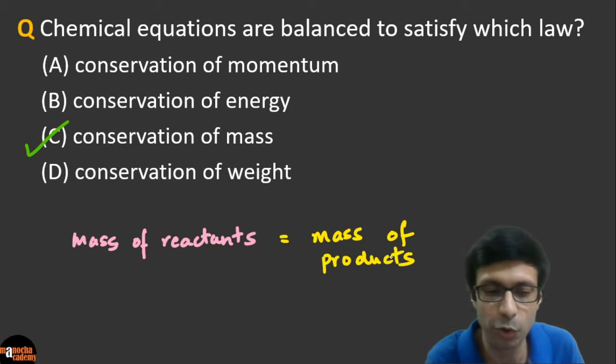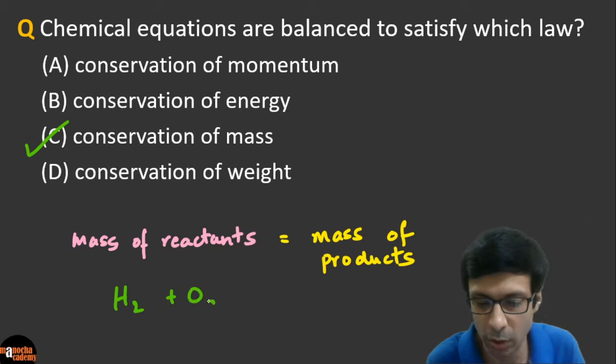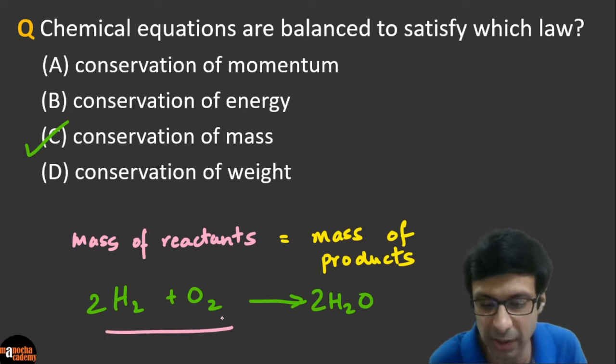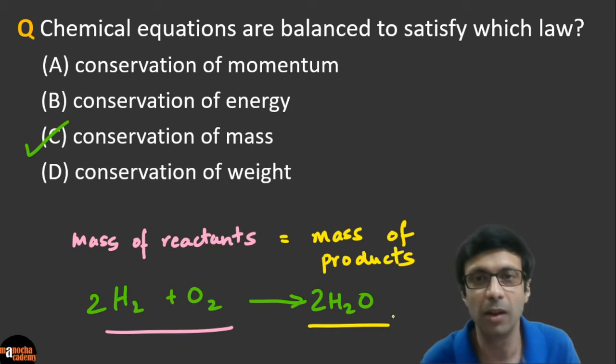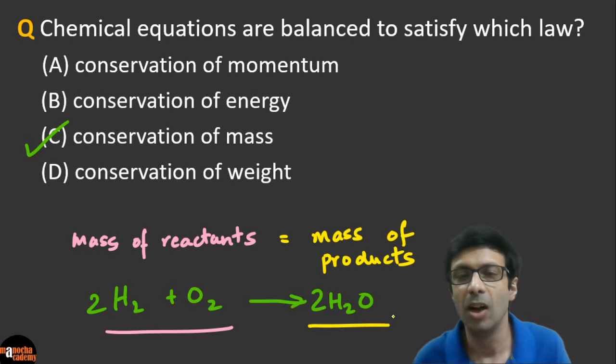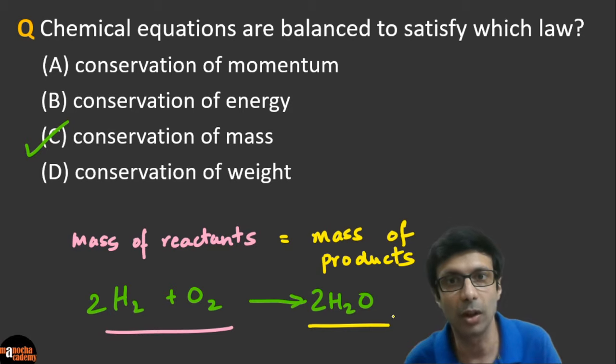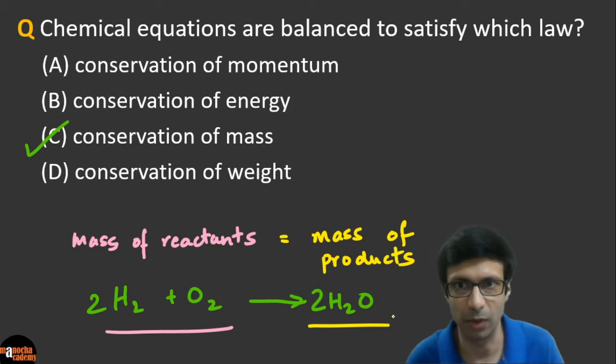Okay. So for example, if you take a simple equation, let's take H2 plus O2 gives H2O, right? And when we balance this equation, we want the mass of the reactants, which is these guys on the left hand side, to be equal to the mass of the products, right? And we can also informally say it's conservation of weight, right? Because mass and weight are connected, you know, in physics. But normally it's best to write that it's based on the law of conservation of mass, right? Because we are truly balancing mass, not the weight here.